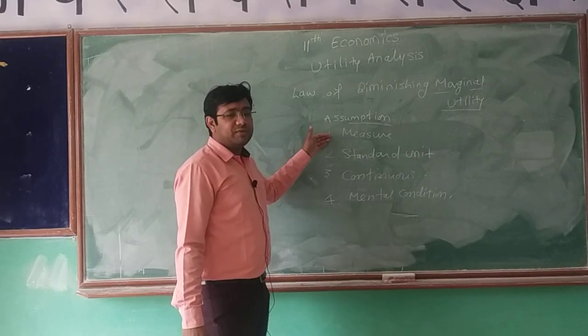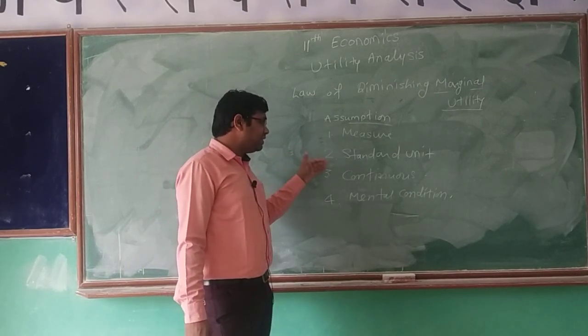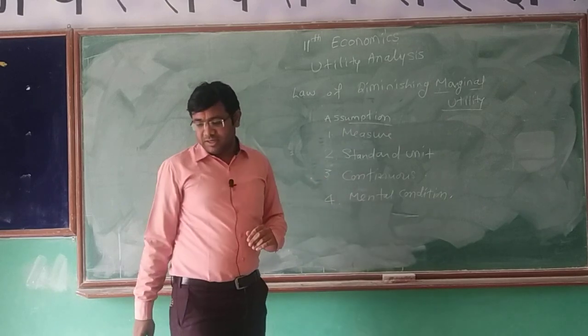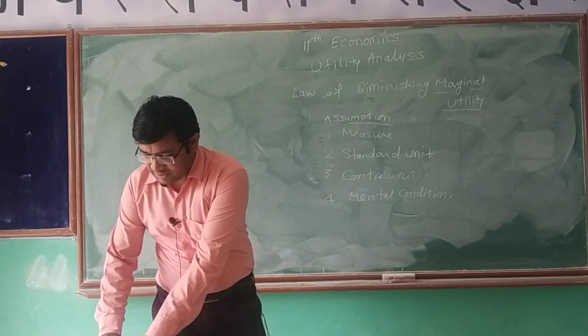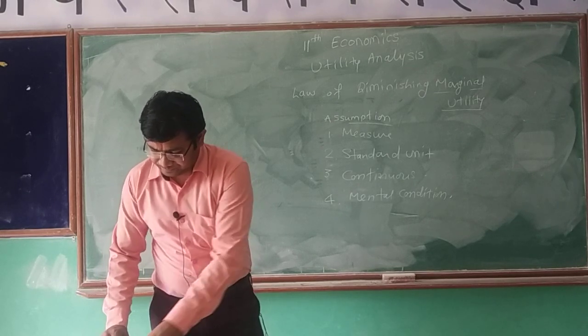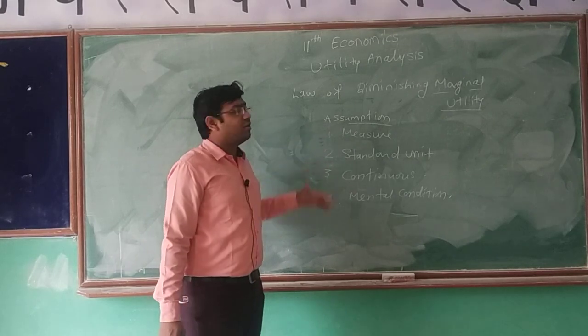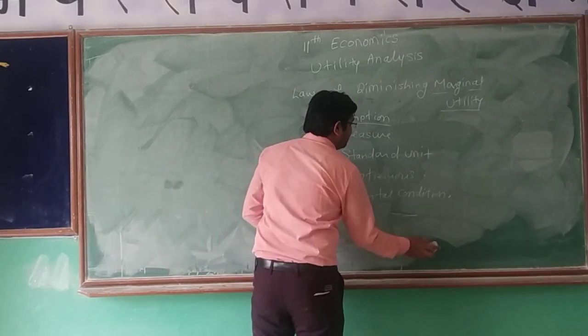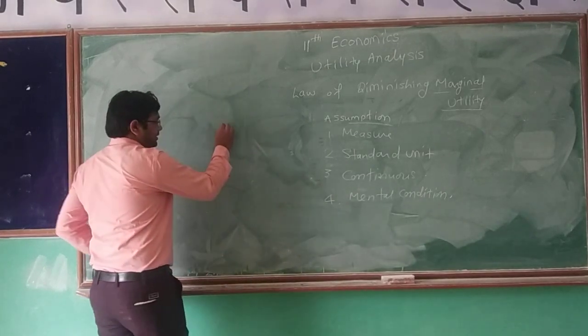We can measure the utility, the unit should be standard, the consumption should be continuous, and the mental condition of the consumer should be stable. If we are applying all those assumptions, then only the law will apply. This law can also be presented by a diagram. The diagram is like this.